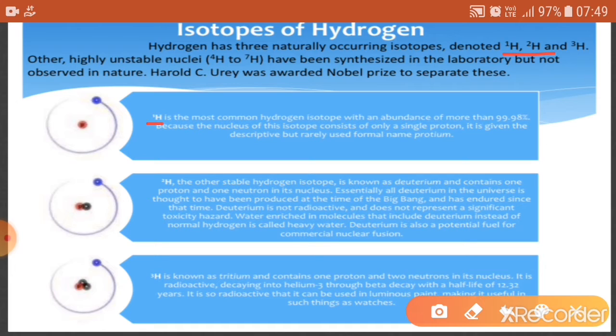So 1H is known as protium, meaning the first, with an abundance of more than 99.9%. The second one is 2H, which is deuterium, and this deuterium is used as heavy water. And the third one is 3H, in which one proton and two neutrons are contained in the nucleus, and it is known as tritium, and is useful in watches as luminous paint. So that's all about the isotopes of hydrogen.